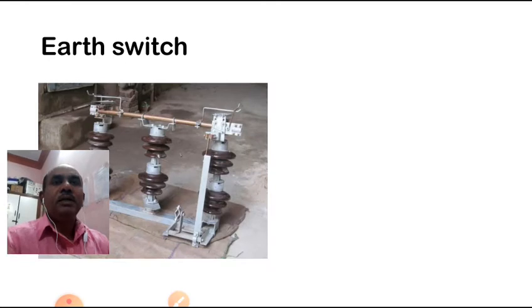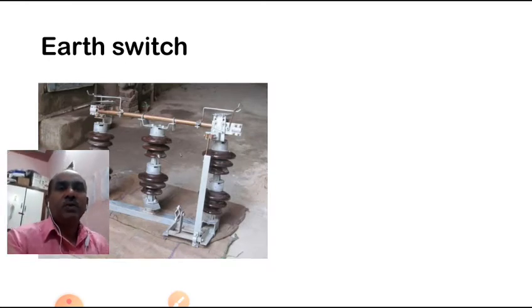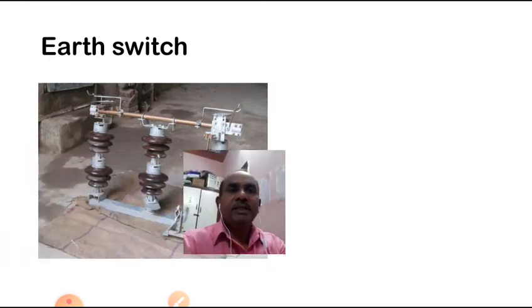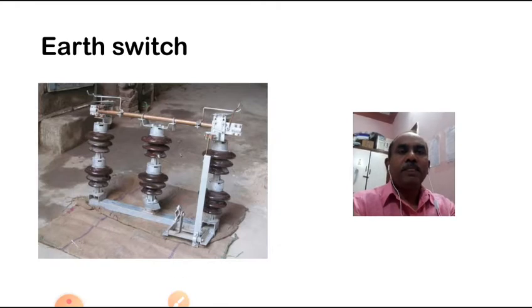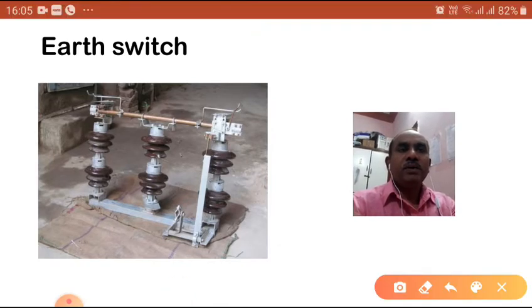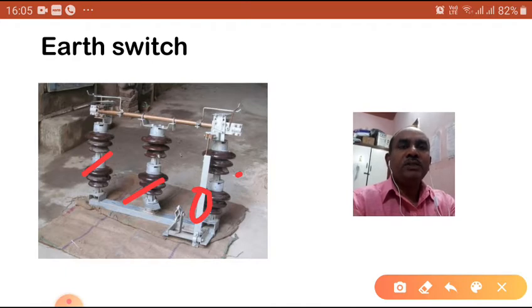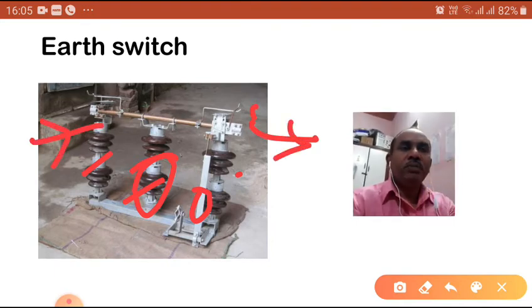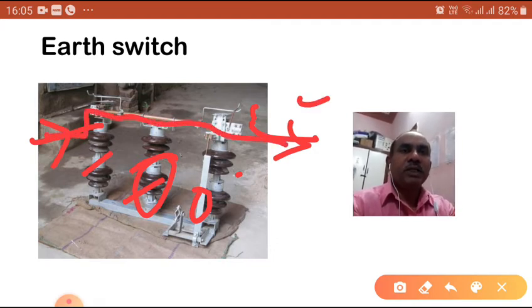Now this is the earth switch you are going to see. So here, see it, earth switch. This is the earth switch, and these are post insulators. It is a moving, rotating part. Here one terminal is connected to the input, for example. This is the input, this is the output. Whatever current enters goes in this direction.